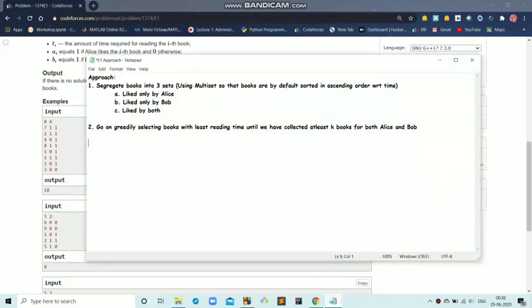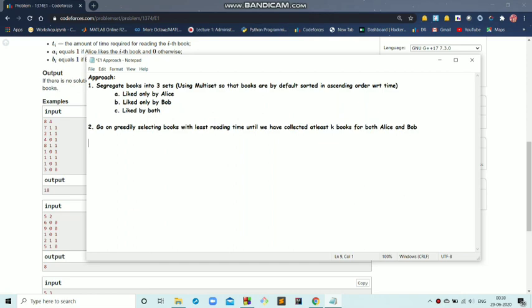The approach is that all the n books will be segregated into three sets. We will do this using multiset. So we will create three multisets. Multiset A will store all the books which are liked only by Alice, set B will store all the books which are liked only by Bob, and set C will store the books which are liked by both of them.